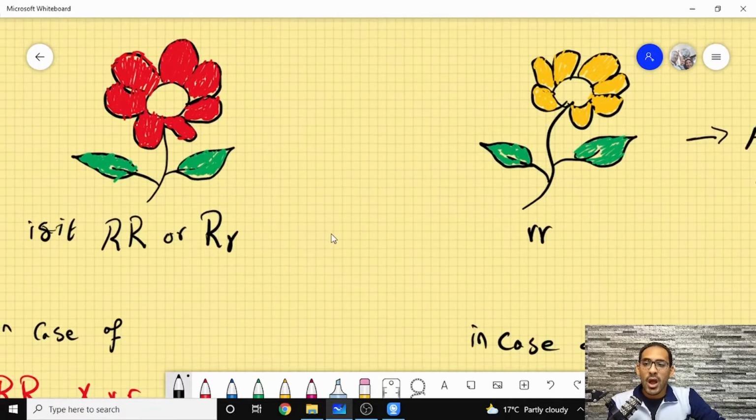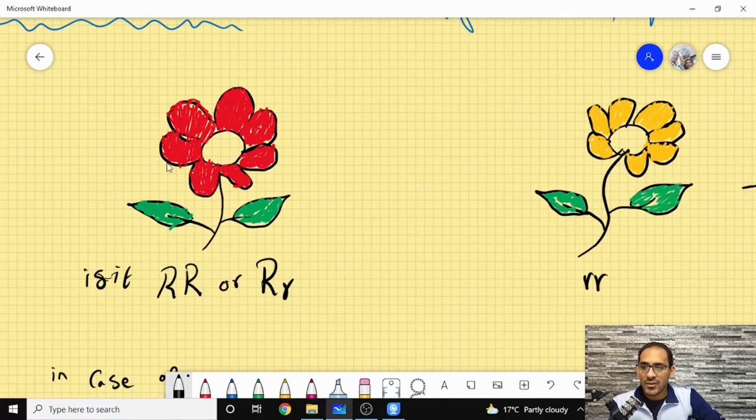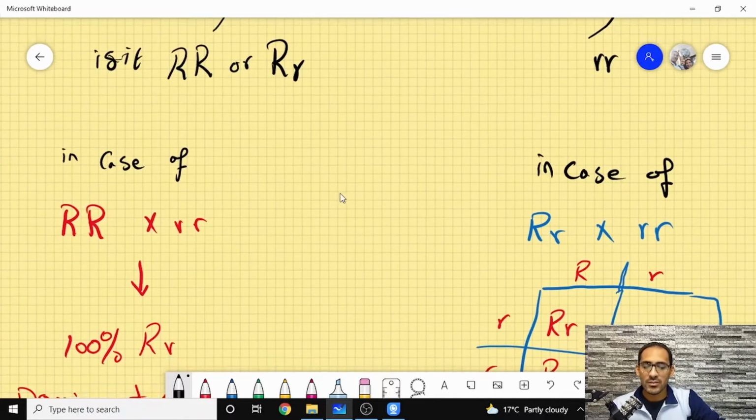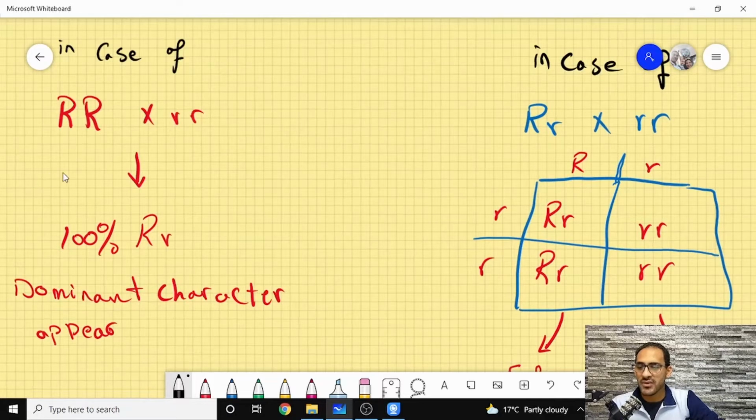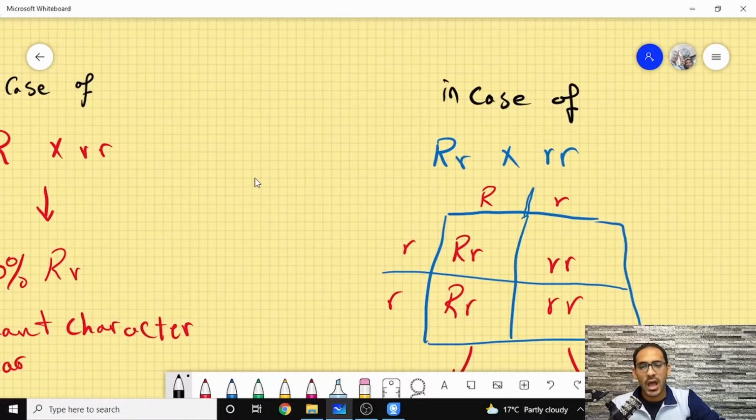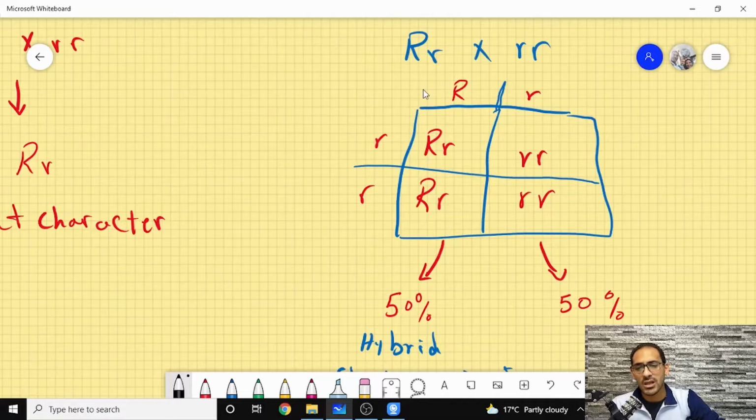So I want to know, is that red flower pure for the red color, or is it a hybrid? Mendel used two characteristics, and that is the use of the Punnett square. In case I'm having a pure individual, I'm going to have a 100% dominant character appear. In case of a hybrid, I will have 50% of that generation, like I'm using this Punnett square. Okay, I have an R capital, R small, versus R small, R small. So I'm going to have an R capital, R small, R capital, R small.